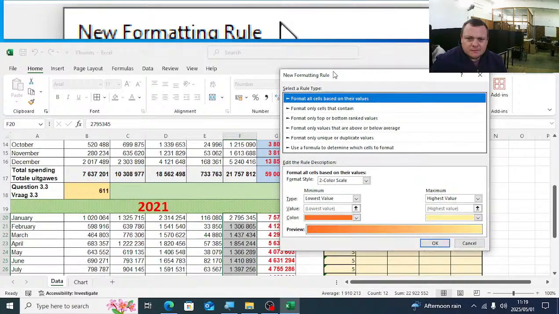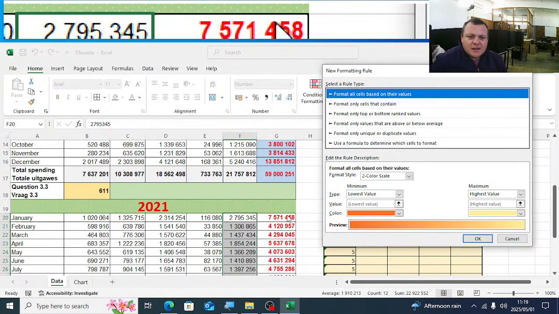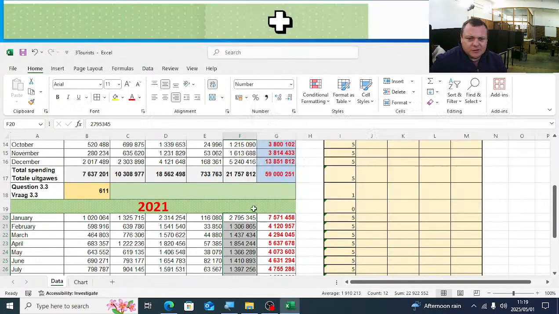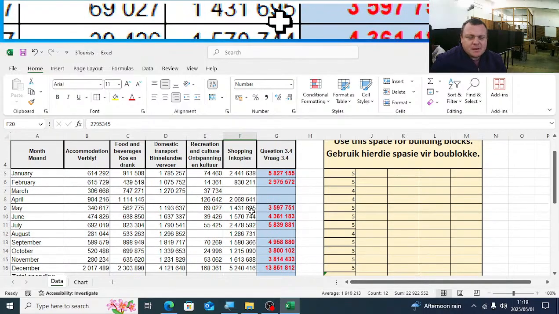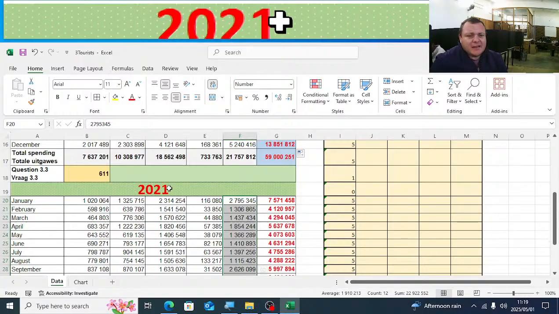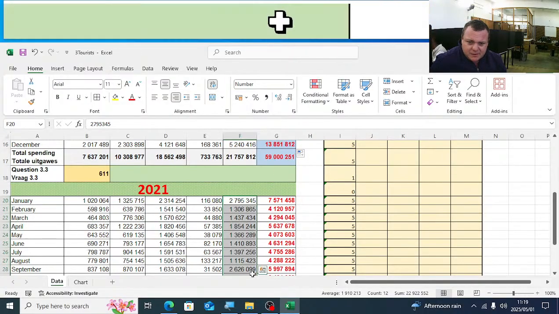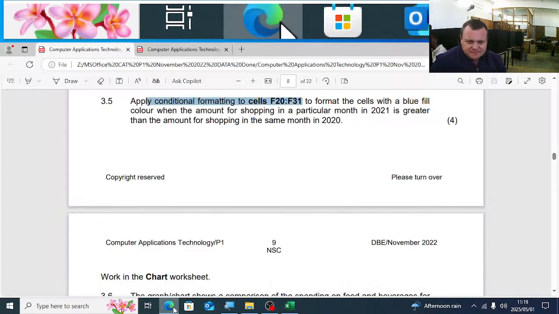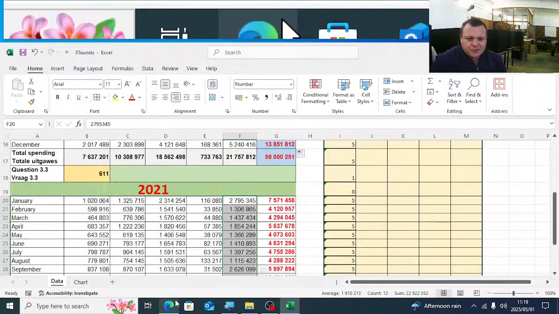New rule. Here we must check. I just quickly want to see the headings there at the top. Sorry, I just want to see the headings there. Yeah, that is 2020, and this is 2021. The question there is, format the cell blue gradient fill, blue fill when the amount of shopping in a particular month in 2021 is greater than the one in 2020.